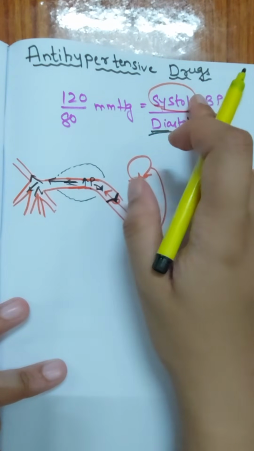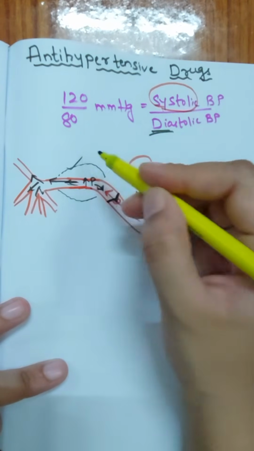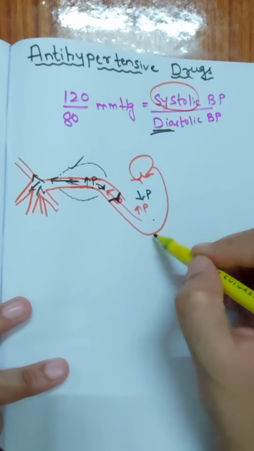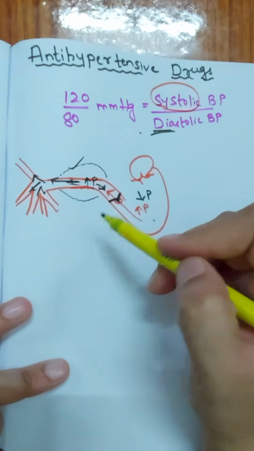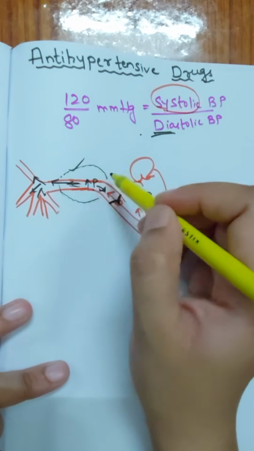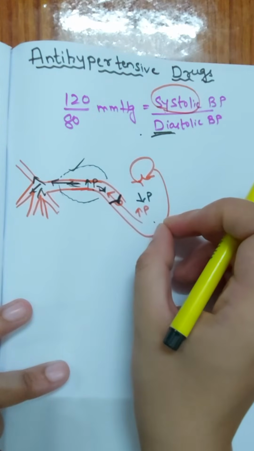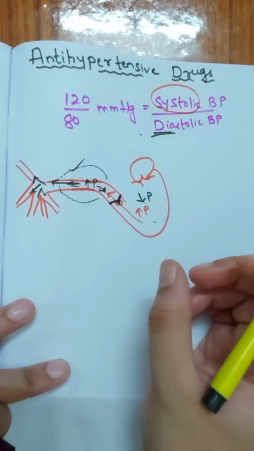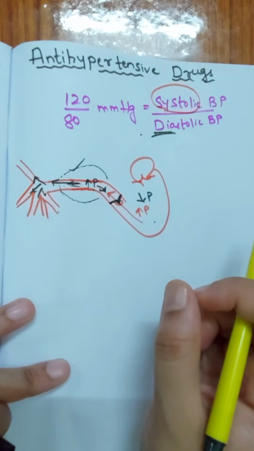Systolic blood pressure is the pressure exerted by the wall of the major artery whenever the left ventricle is contracting. Diastolic blood pressure means the pressure exerted upon the wall of the aorta or the major artery whenever the left ventricle is relaxing. So this is the meaning of systolic blood pressure and diastolic blood pressure.